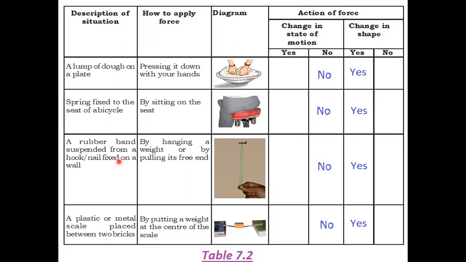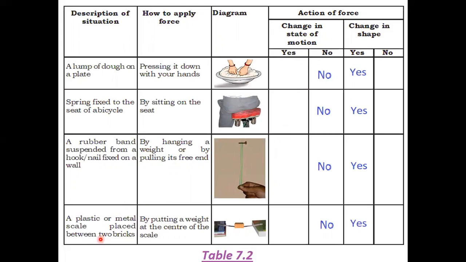A rubber band is suspended from a hook or a nail fixed on a wall. Here is a figure. By hanging a weight or by pulling its free end, the state of motion will not change its position, but the shape will change. See children, the rubber band's shape has been changed here.